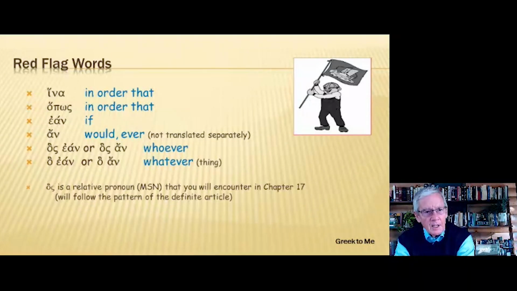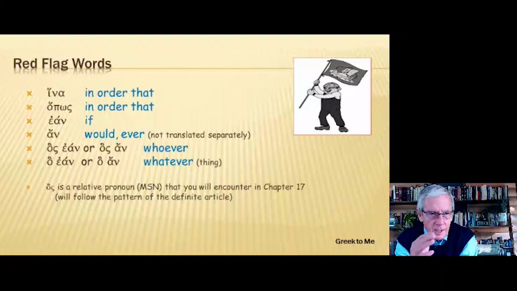Now we have an, that means would or ever, but it's not really translated by itself or separately. Now, hos ean, hos is a relative pronoun. We'll see this in chapter 17, and it means who. So if you combine hos with ean or hos with an, this means whoever.